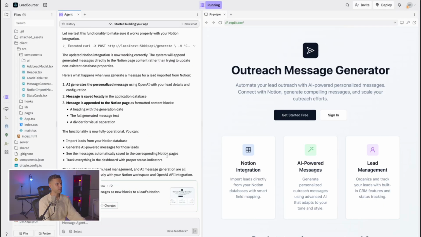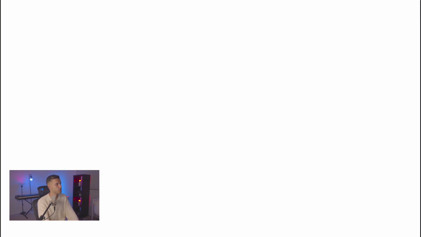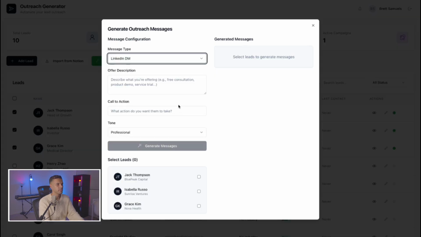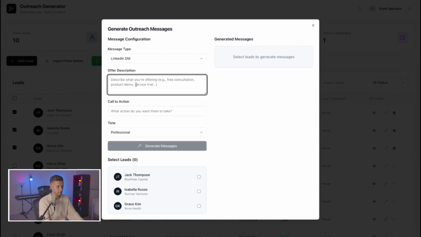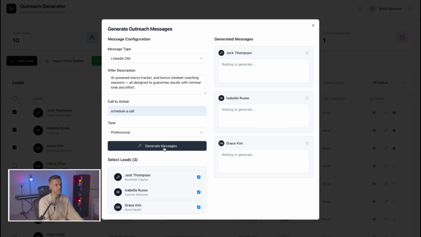Okay, so the agent has fixed the missing feature. It's added the missing feature. We want it to save to Notion, so let's give it a reload and see if it has added that feature successfully. Let's generate. We need our offer again. Copy it in, paste it. Let's go schedule a call, keep the tone professional, and select and generate.